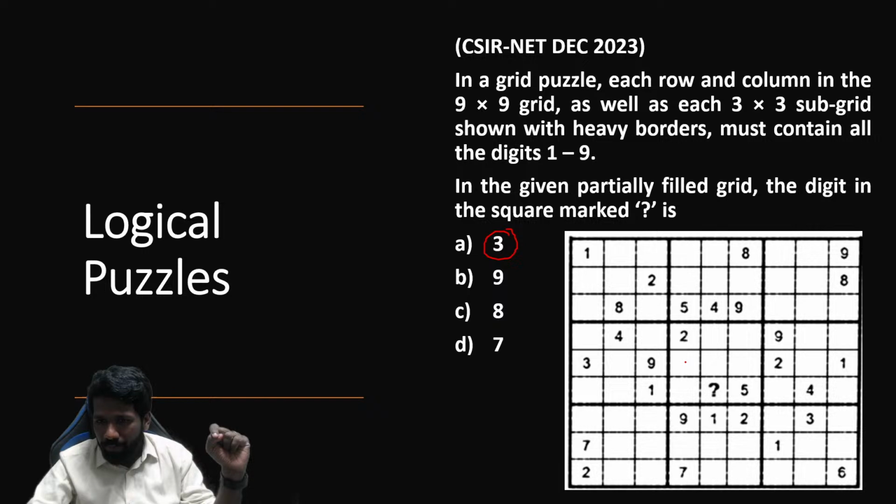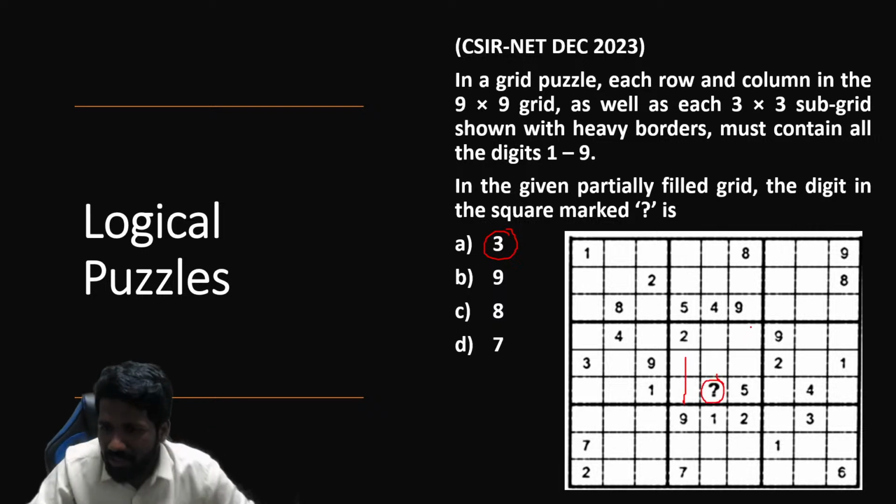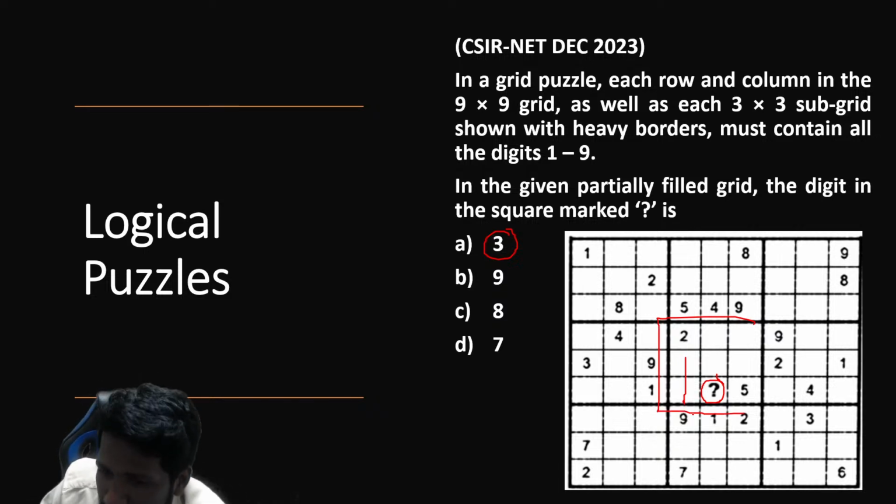9 cannot occupy these two cells. Look at this row, this 3 by 3 grid only if you have confusion. These two cells are not possible because 9 is already in this column. Already in this column, so this row, this column also is deleted. Already in this row, so this is deleted. Already in this row, so this is also deleted.